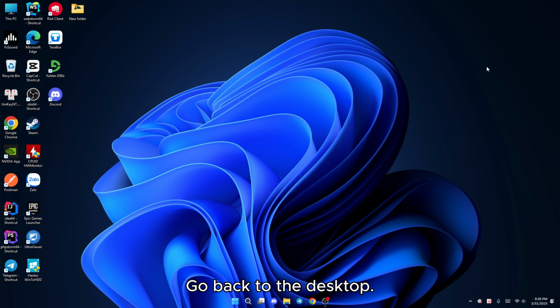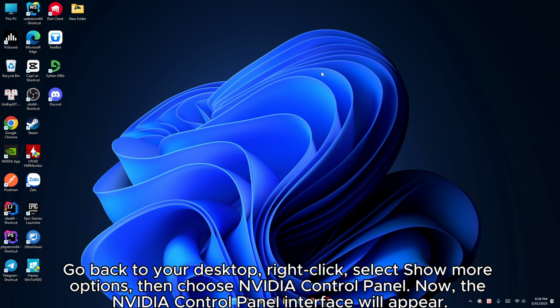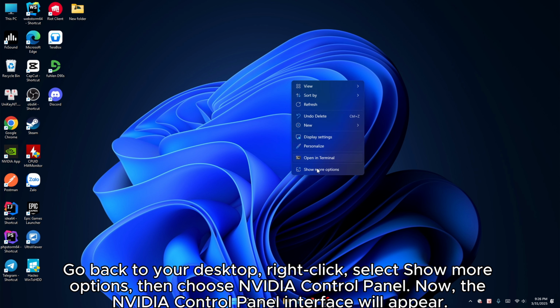Go back to your desktop, right-click, select Show More Options, then choose NVIDIA Control Panel. Now, the NVIDIA Control Panel interface will appear.